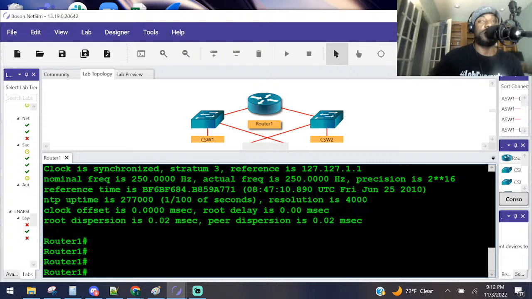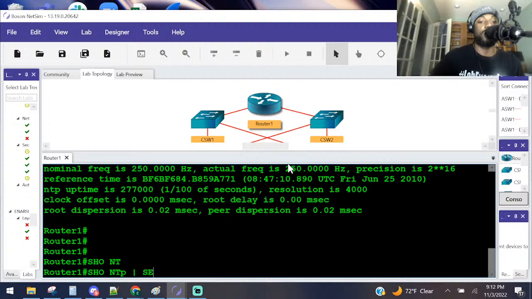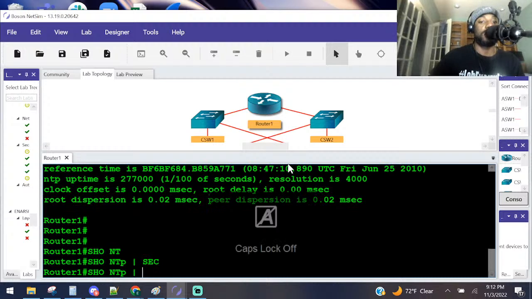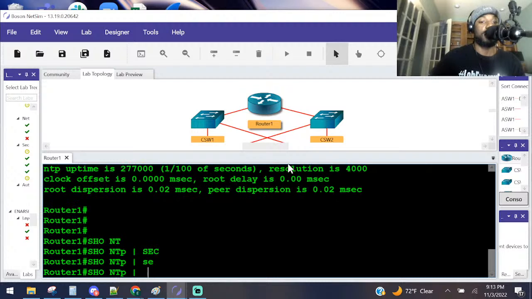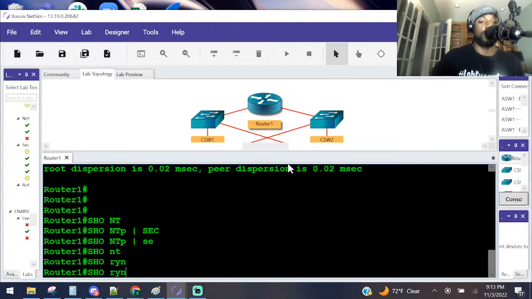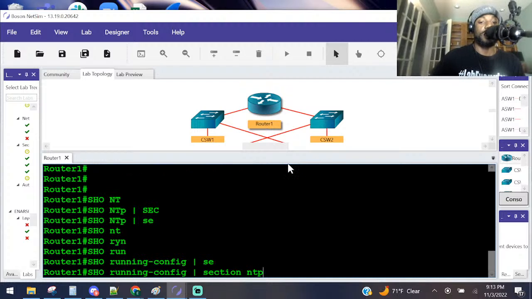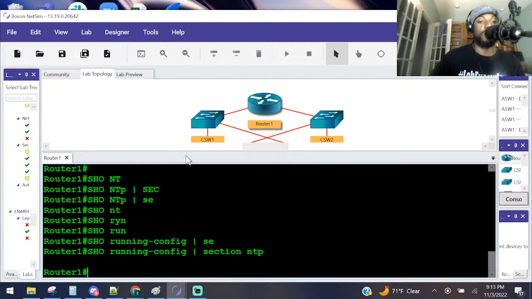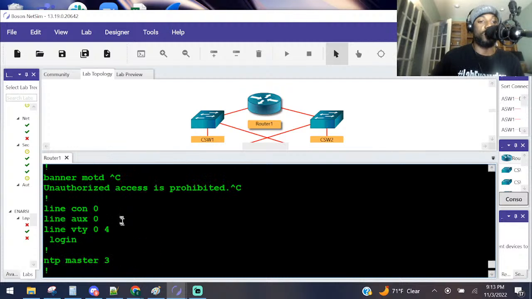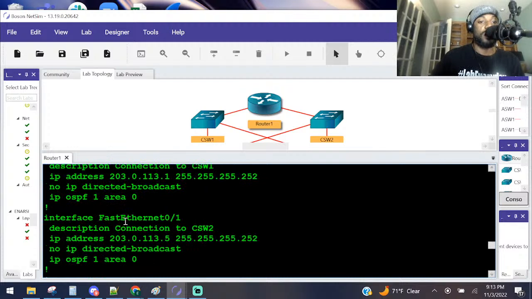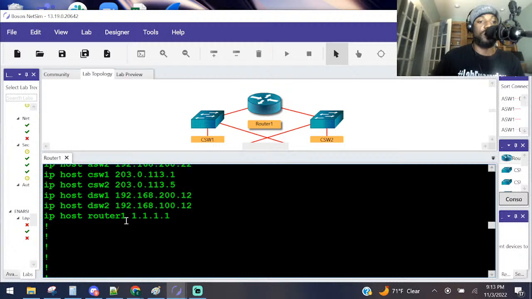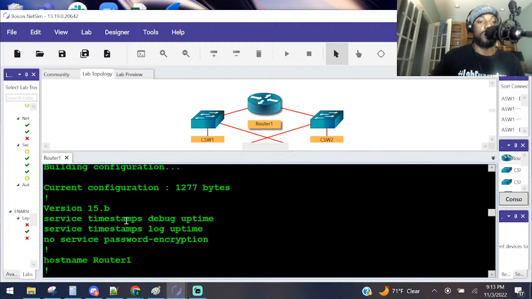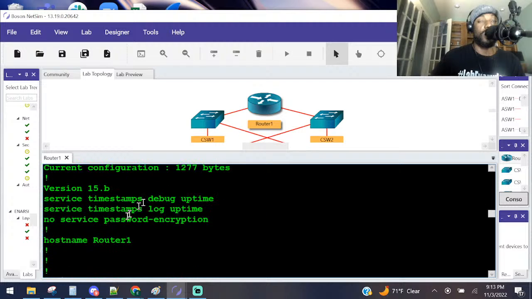So anyway, let's do show NTP. I'm curious to see how they set it up. Section. Oops. Come on, man. Oh, show NTP. Show run. My bad. Show run. Section NTP. I'm gonna see how they set it up. They didn't even set it up. That's weird. Show run. There's nothing in here that says NTP. I thought they said they configured it. I don't see any configuration in here. Oh well, whatever.